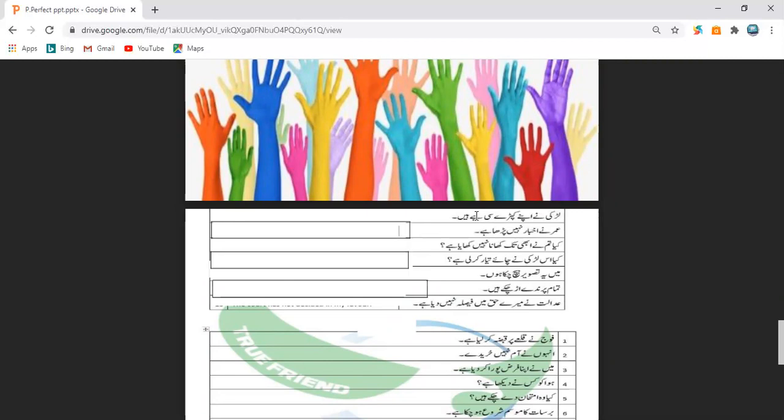It comes under the category of perfect tense. So by the end of this sentence, you can very well guess that it is a perfect tense sentence and it is a normal sentence. There is no negative word in it and it is not a question sentence.